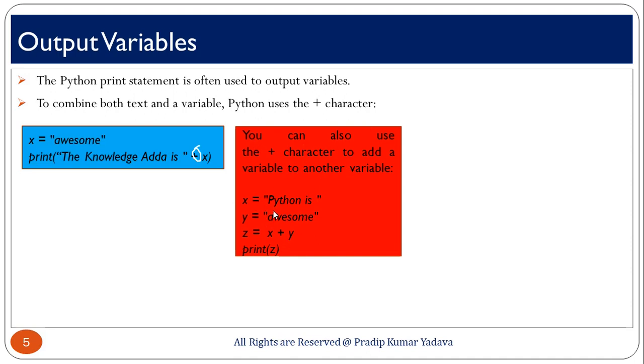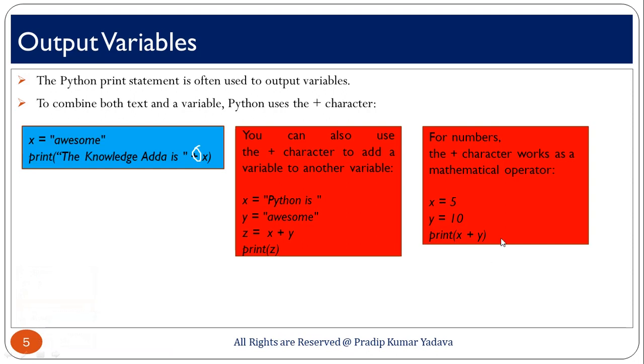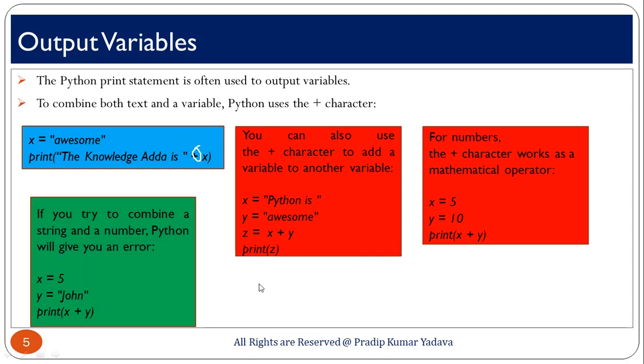Here suppose this is also a string, this is also a string, and z equal to x plus y. When you are going to print z, this will return Python is awesome, something like that. So, this is another method, you can use it, there is no issue. Now, talking about numbers, it works as: if x equal to 5, y equal to 10, print x plus y means this is going to return the addition of these. I think you can understand, there is no issue.